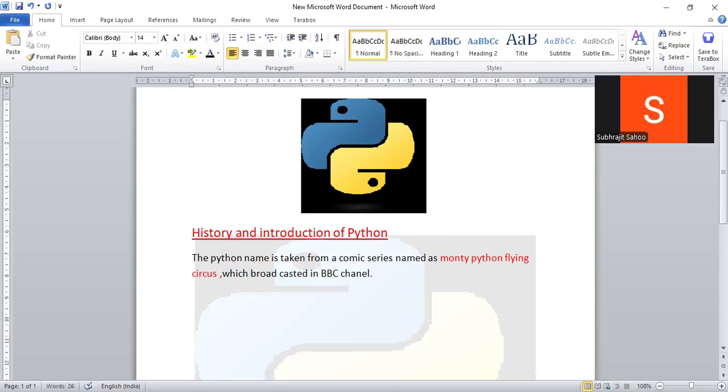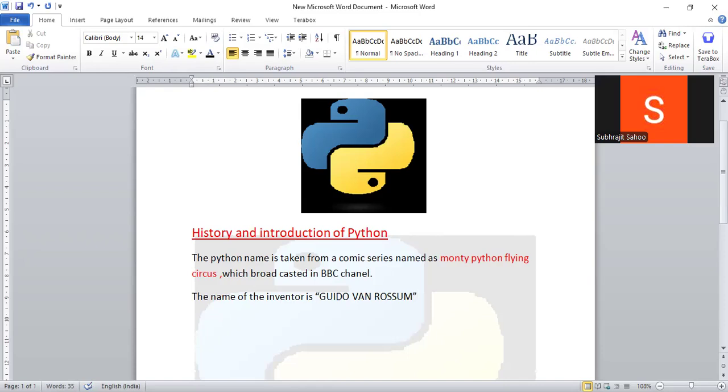Okay. So the next point: who invented Python? That person is a very intelligent fellow, an interesting person actually. The name of the inventor is Guido van Rossum, right? Van Rossum, this is the name. We can also say he is the father of Python, who invented Python.